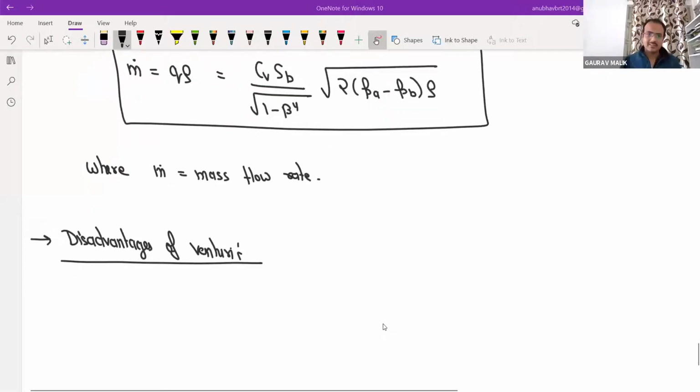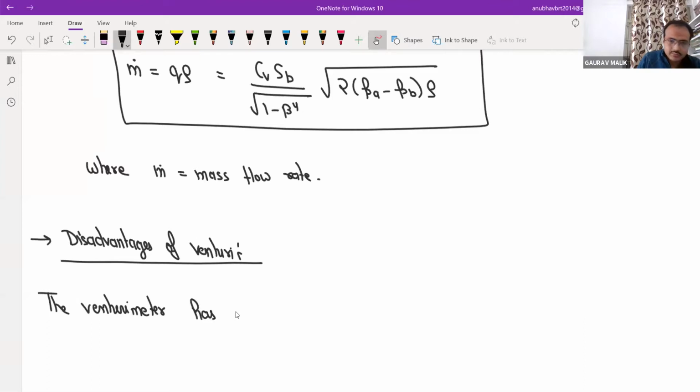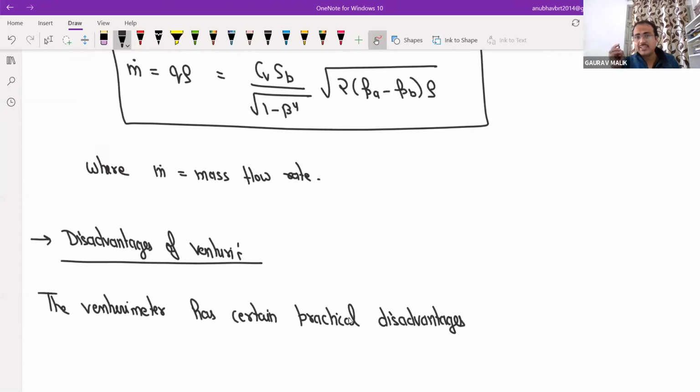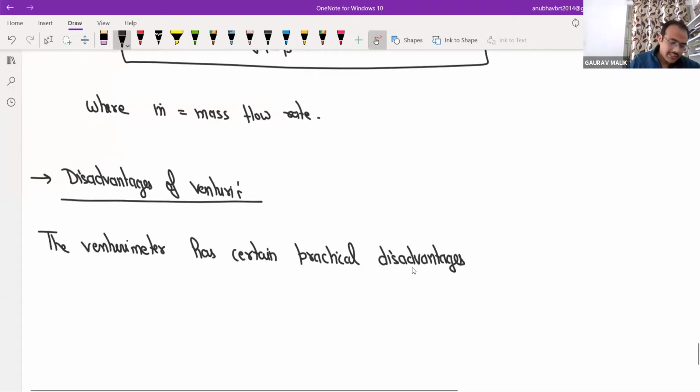It is very bulky in size. Write down the venturi meter. Sir, on the name of venturi meter, we know only this equation. The venturi meter has certain practical disadvantages, like it is very bulky in size, expensive. The ratio, the beta value, cannot be changed. These are major drawbacks, practical disadvantages for ordinary plant practice.